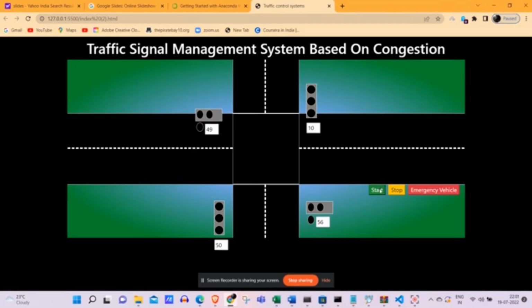If we start the traffic process, as lane 1 has more density compared to lanes 2, 3 and 4, more time will be allotted to lane 1. So the green signal is switched on for lane 1 now. After this, the lane 2 signal is switched on, for a little less time compared to lane 1 because lane 2 has less density.